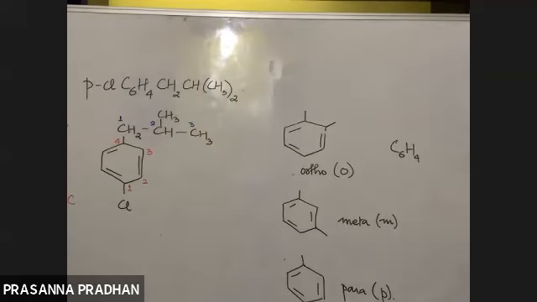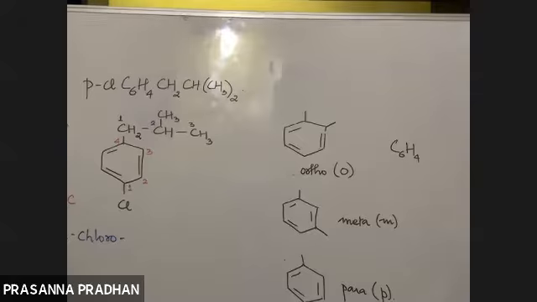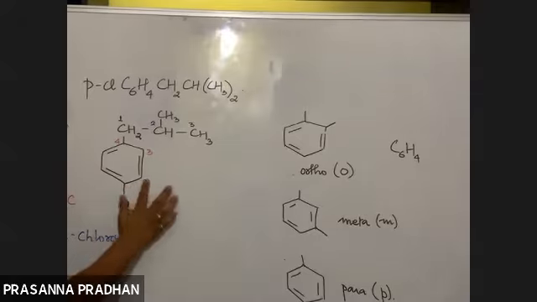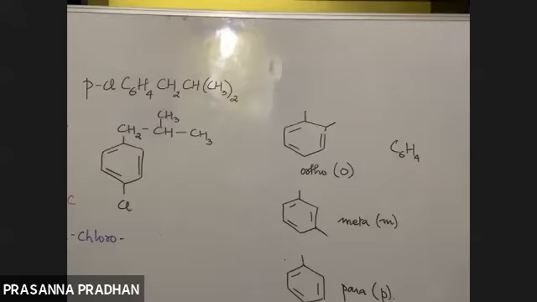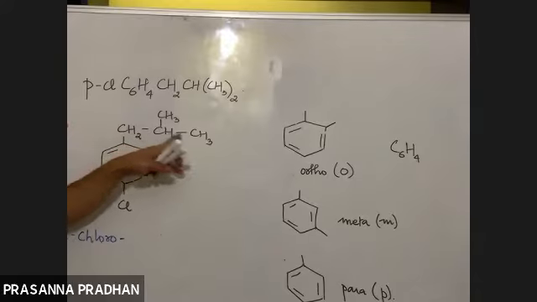Fine. So how do I write down the name? First, I'll write down chloro. So 1 chloro. Can you explain it again? Okay, now fine. See, so I'll start from here. First thing is that there are two substituents out here. One is an alkyl group, one is your halogen. What is the name of this halogen? Chloro. Now this substituent has a longest chain of how many carbon atoms?